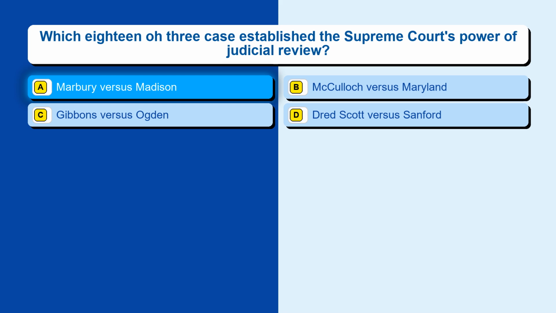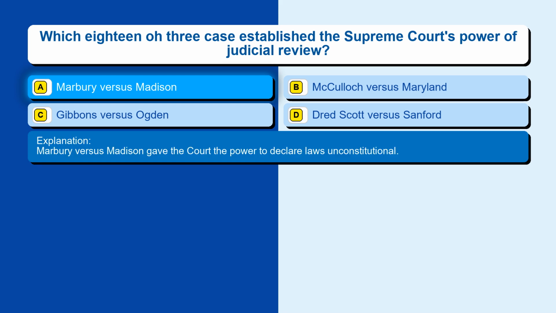The correct answer is option A, Marbury v. Madison. Marbury v. Madison gave the court the power to declare laws unconstitutional.